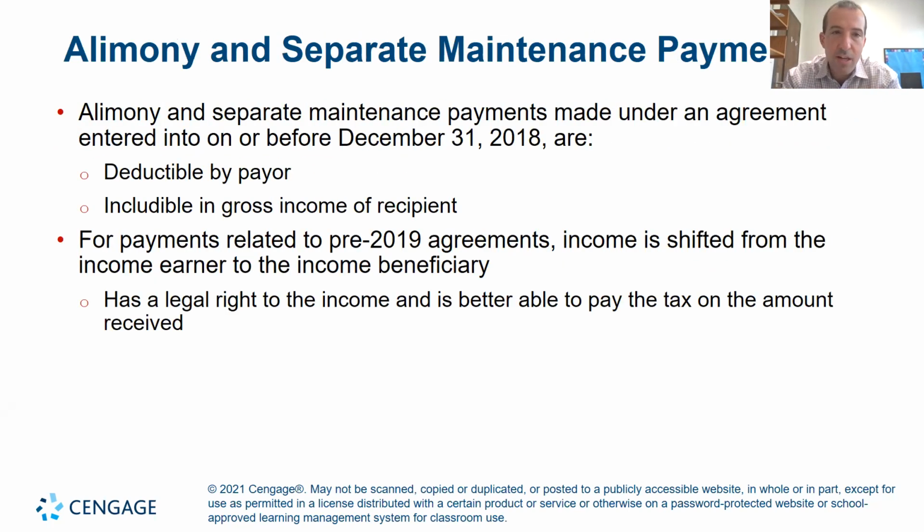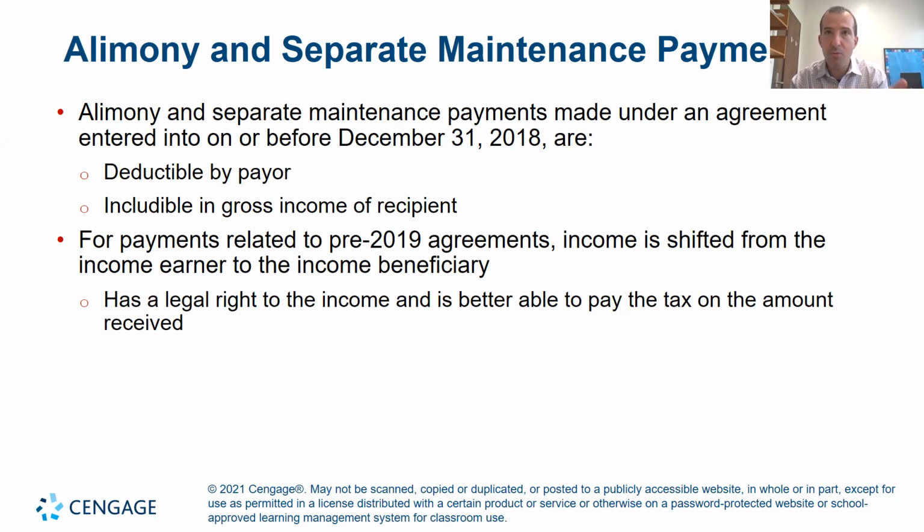You will see a question on alimony, which is talked about in the homework. Before 2019, as of December 31st, 2018 and prior, if you entered into an alimony agreement, then the income that the recipient of the alimony receives would be taxable. So that would go into gross income.